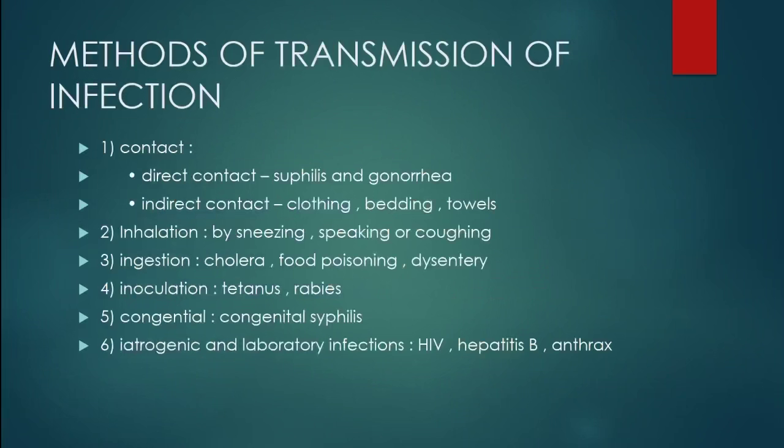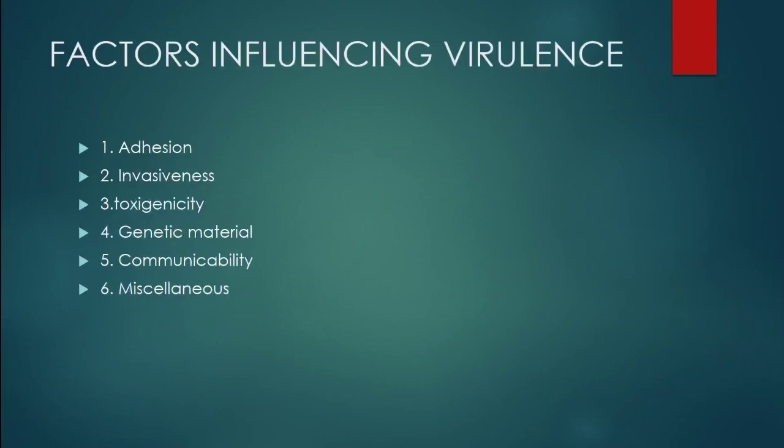Now we can discuss some methods of transmission of infection. It means how it could be transmitted from one host to another. It could be transmitted by contact, inhalation, ingestion, inoculation, congenital, heterogenic and laboratory infections. And it may cause severe diseases like gonorrhea, food poisoning, dysentery, cholera, tetanus, rabies, etc.